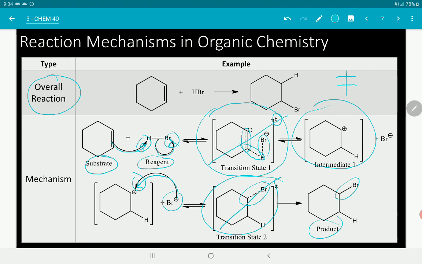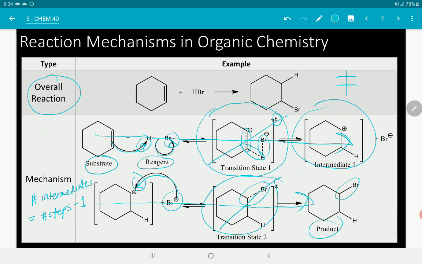Okay? So, this reaction has two steps. So, this is the first step. Okay? Itong line na to. And this is the second step. Okay? So, the number of intermediates is equal to the number of steps minus 1. Ganun lagi.